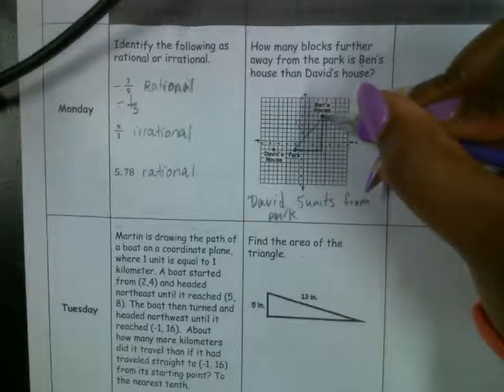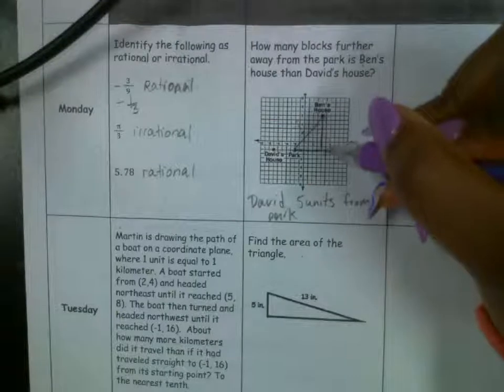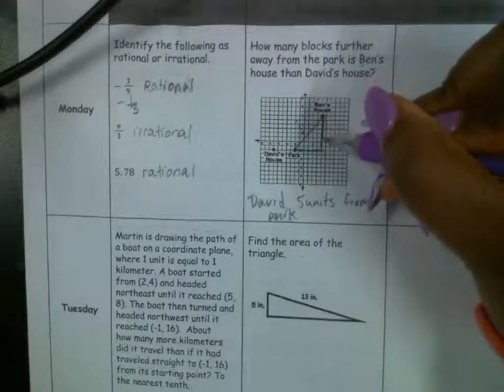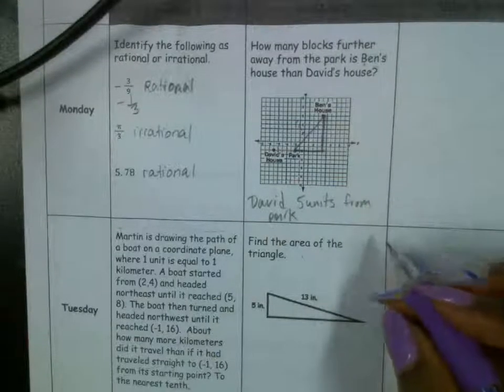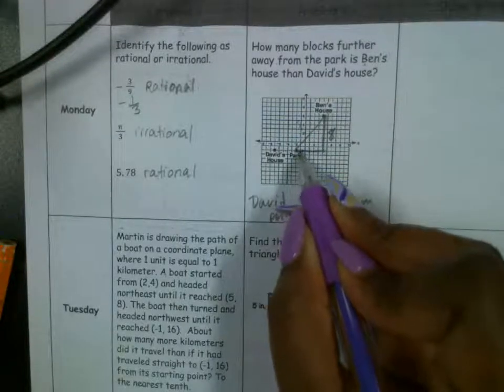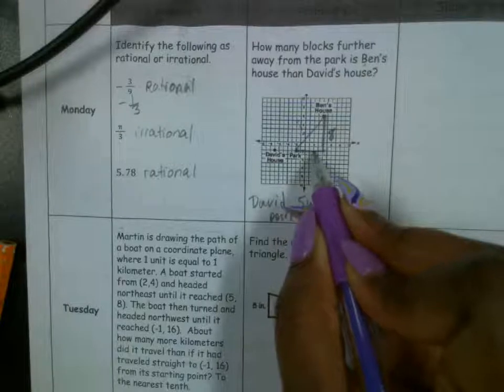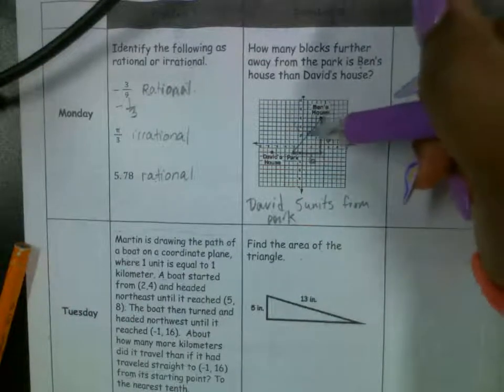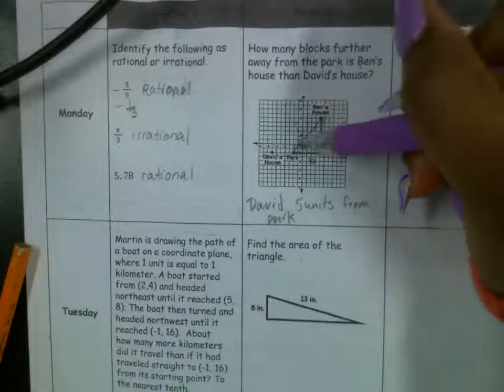Come on, y'all, count please. How many units from here to here? How many units is that? 8. This is 8 units here. Very good. Now, how many units is this leg from here to here? 6. So now we're going to use the Pythagorean theorem to find the distance, or this length right here, from Ben's house to the park.